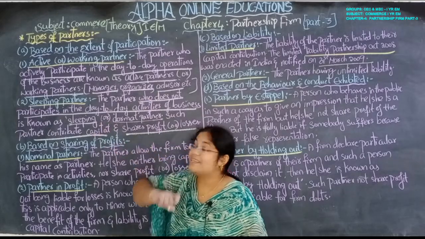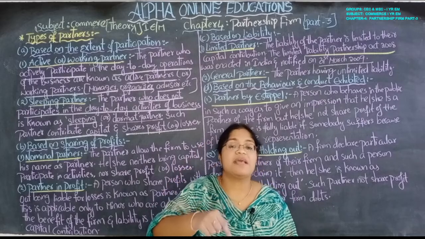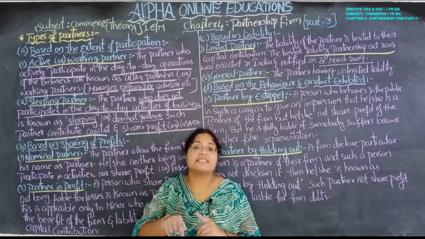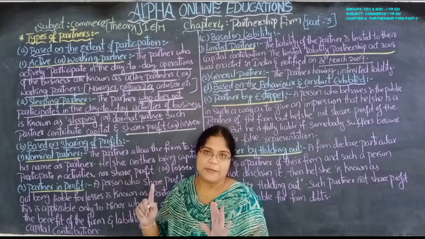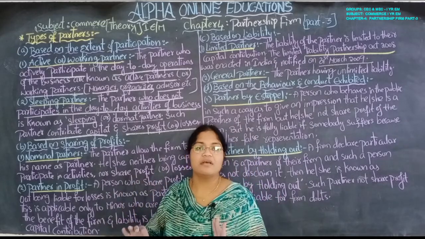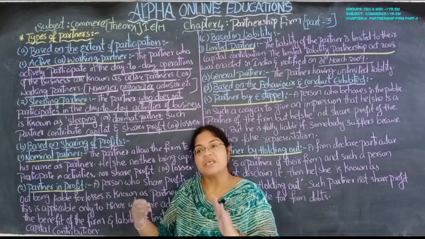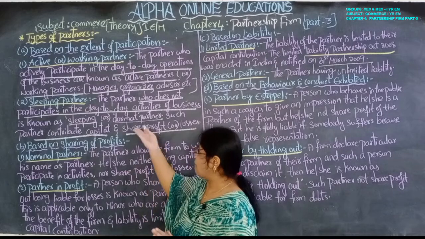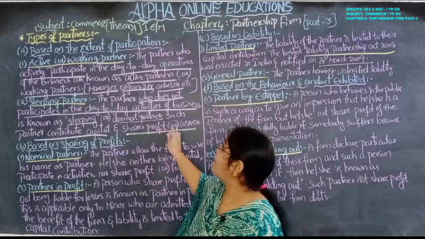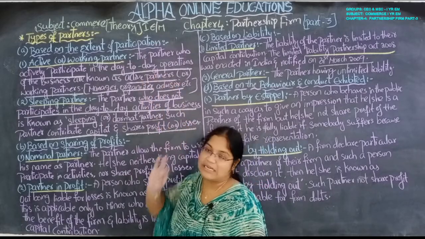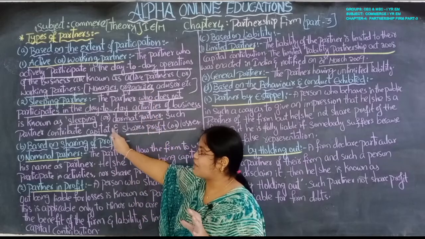In the next one, the sleeping partner means the partner who does not participate in the day-to-day activities of the business. He will contribute the capital and share the profit. He or she, both can be a partner. He or she can gain the profit or loss and also contribute to the capital. This is about the extent of participation. Based on participation, the partners are classified into two categories.